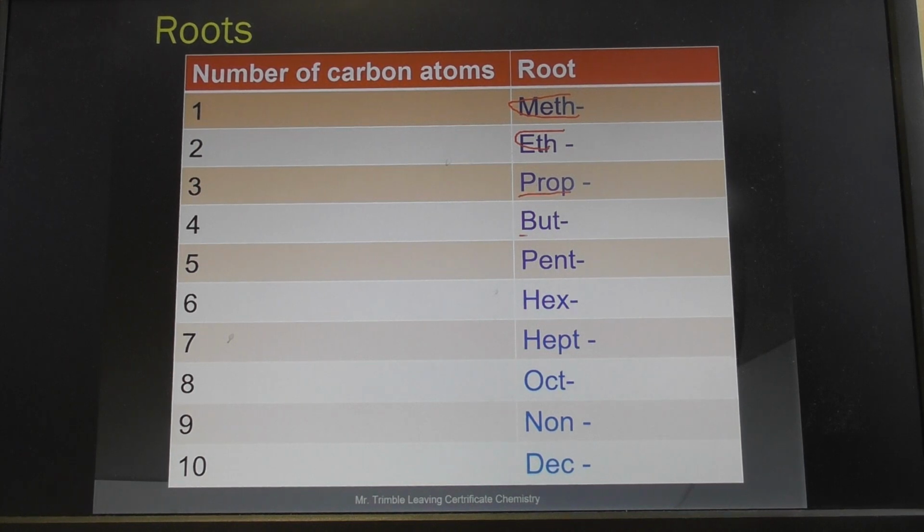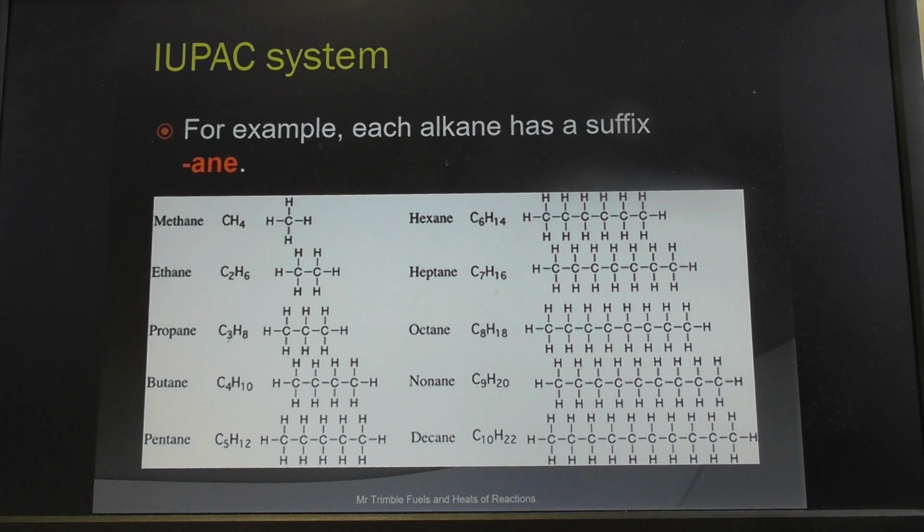If you pick up a can of deodorant and you see bute on it, that indicates the principle that there are 4 carbons involved there in some way. Pent is 5, hex is 6, hept is 7, oct is 8, non is 9, and dec is 10. Alkanes end in ANE, as I've said to you already.